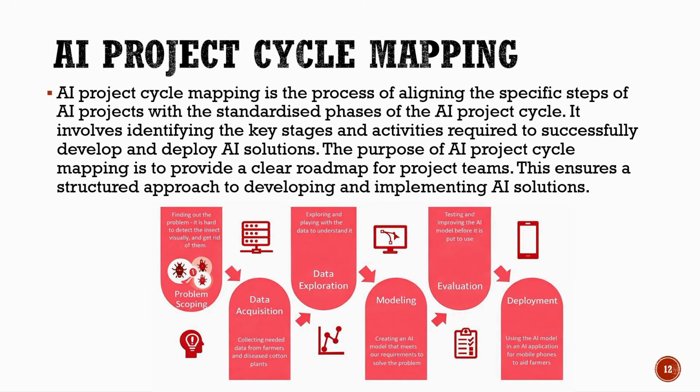After that, we move to modeling, where the AI model is created to solve the problem. This is followed by evaluation, where the model is tested and improved. Finally, we reach deployment, where the AI solution is used in real-world applications. Together, these stages form a complete cycle, helping teams build effective and reliable AI systems.